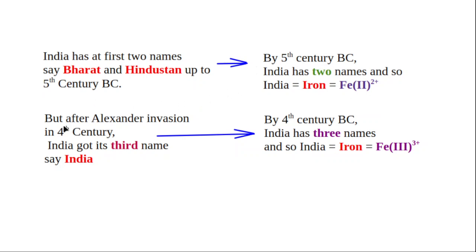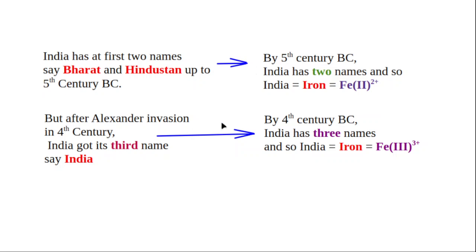After the 5th century, that is in the 4th century BC, Alexander invaded India. Alexander came to India from Greece, and from Alexander's intervention, India also got another name, India, because the Indus River is there. The Indus River, that is the Sindhu River, is in present-day Pakistan. At that time, that Indus River was called India by the Greeks, and so India got its name from the river Indus. So by Alexander's invasion, our nation, Bharat, got another name called India.